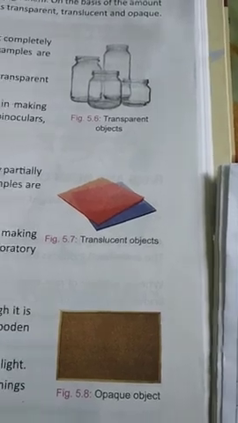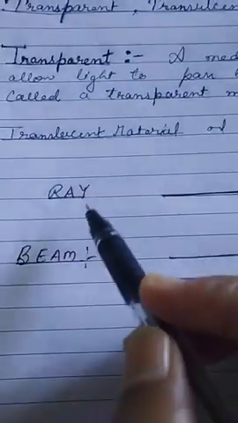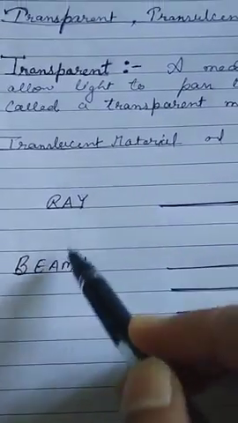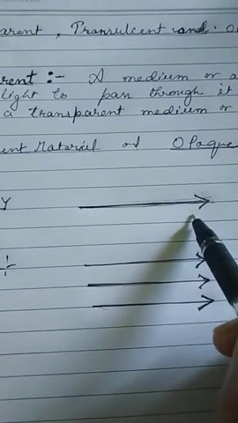Our next topic is what is a ray? Ray and beam of light. Okay, ray and beam of light. There is a little difference between these two. Ray means a single ray of light.